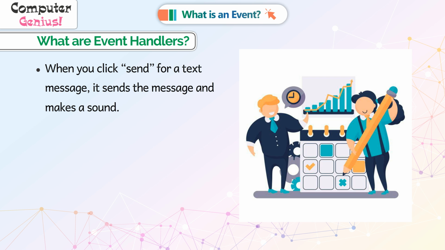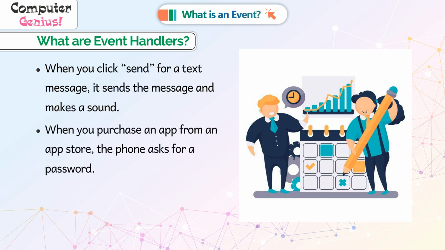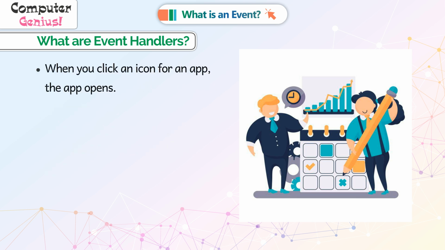When you click Send for a text message, it sends the message and makes a sound. When you purchase an app from an app store, the phone asks for a password. When you click an icon for an app, the app opens.